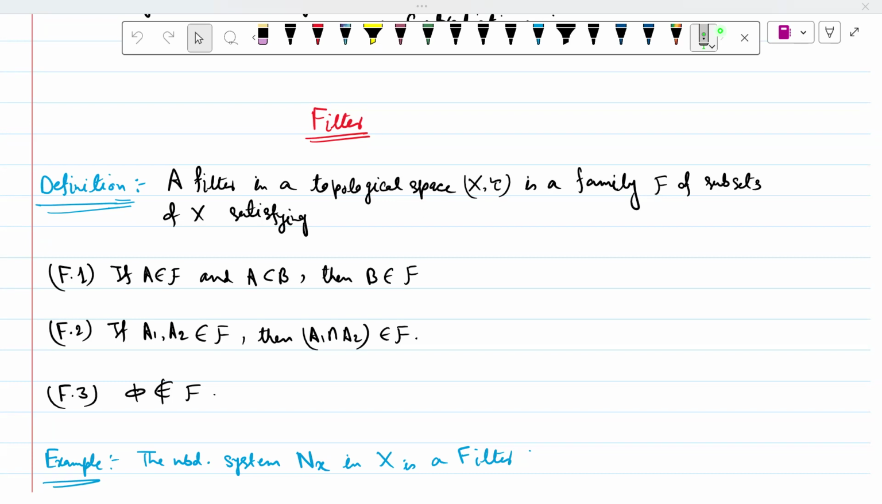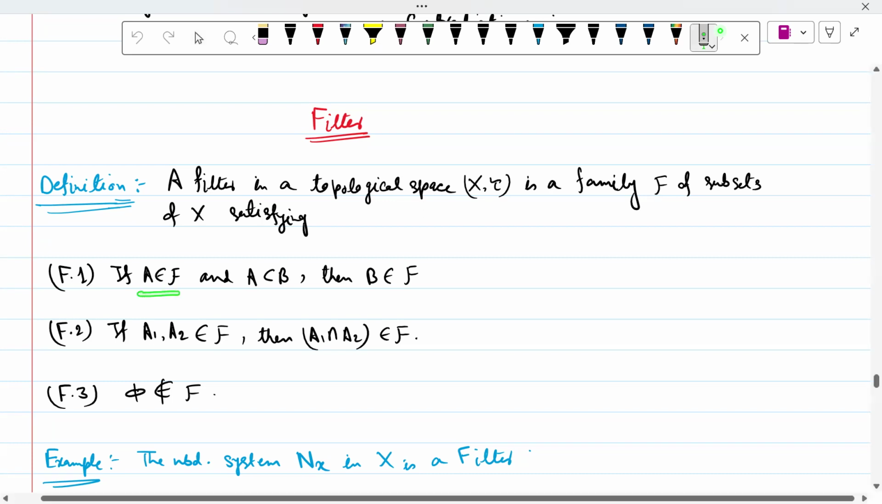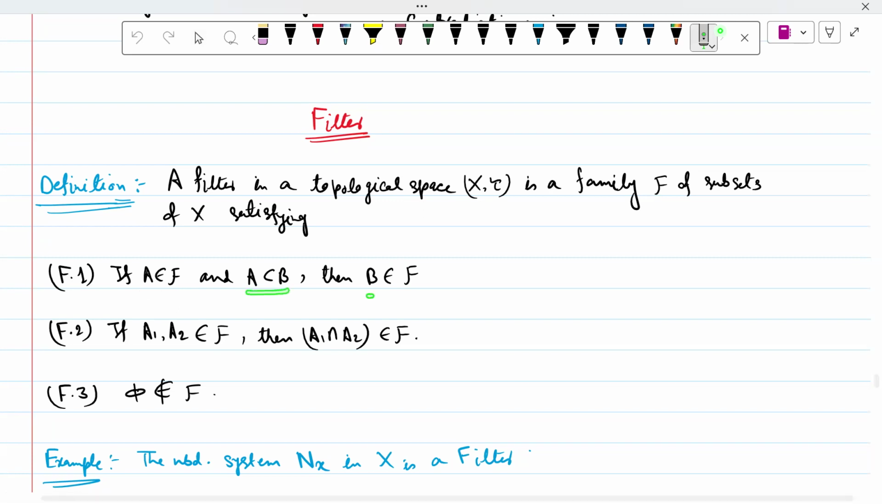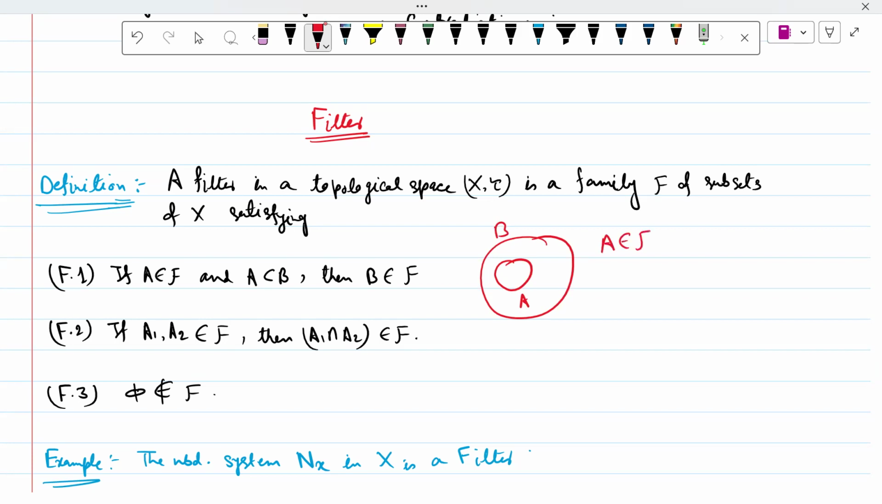A filter in a topological space (X, tau) is a family F of subsets of X satisfying: number one, if A belongs to F and B is a superset of A, then B belongs to F. If we draw a picture, this is A, this is B. If A belongs to F, then B also belongs to F.